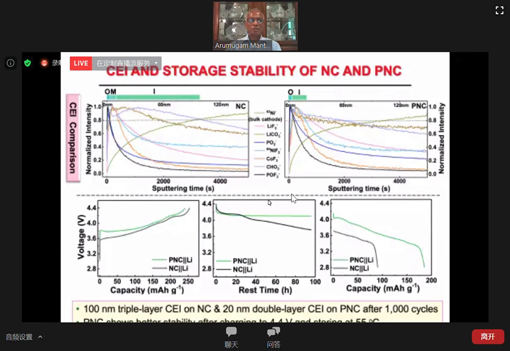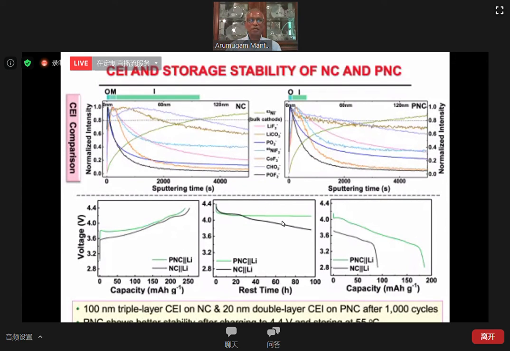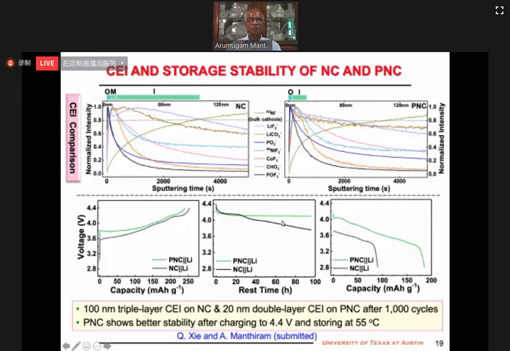We have also charged the two samples to 4.4 volts and stored them at 55 degrees C to see how things change. The sample treated with phosphoric acid has much more voltage stability when stored at 55. And after storing at 55, if you look at the discharge capacity, the phosphoric acid treated sample has higher discharge capacity than the other sample. So surface stabilization is important.